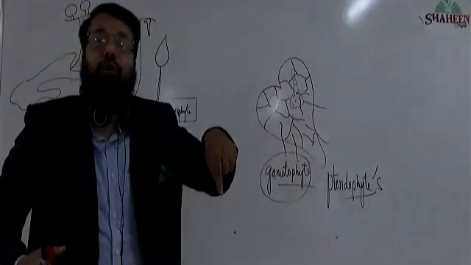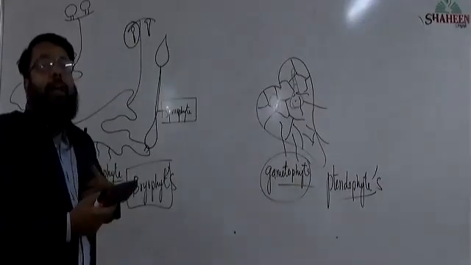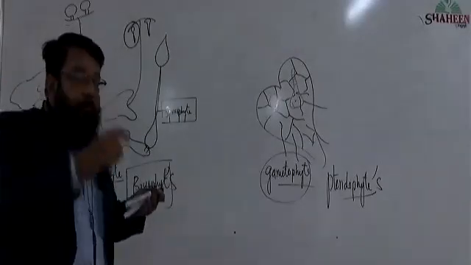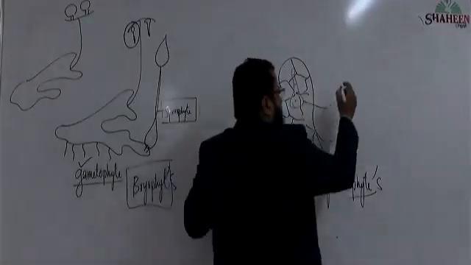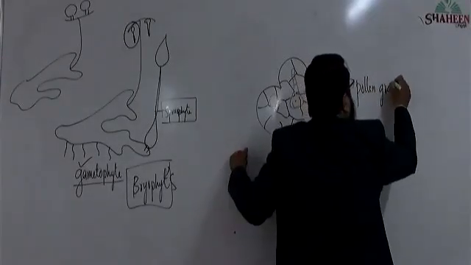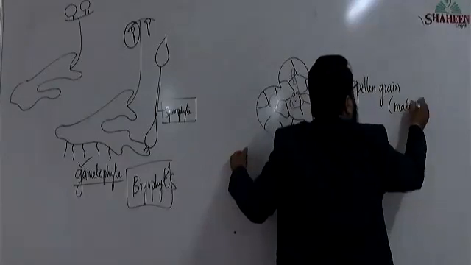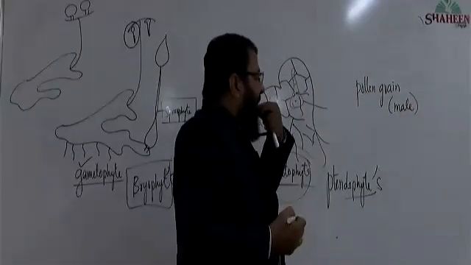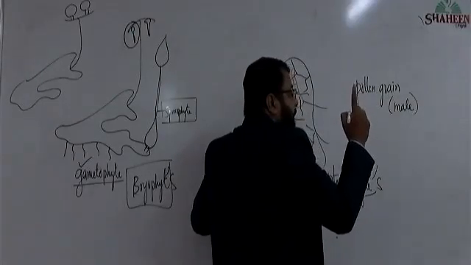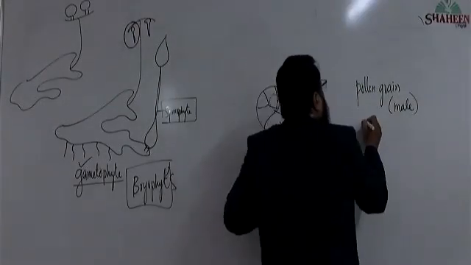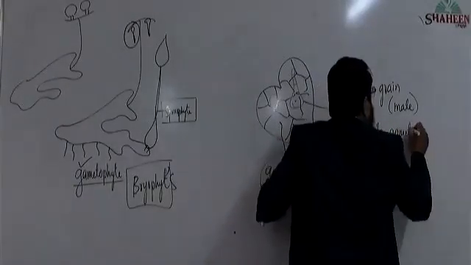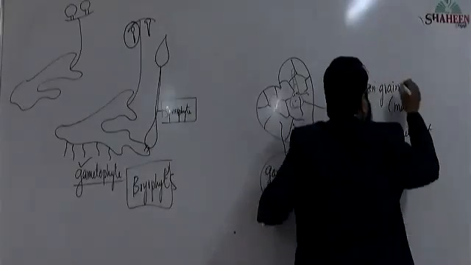When it comes to gymnosperm, the gametophyte, that is pollen grain, the male gametophyte, and the archegonia producing structure, that is the female gametophyte,